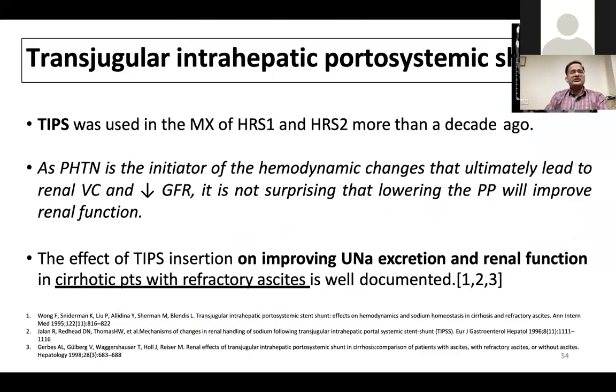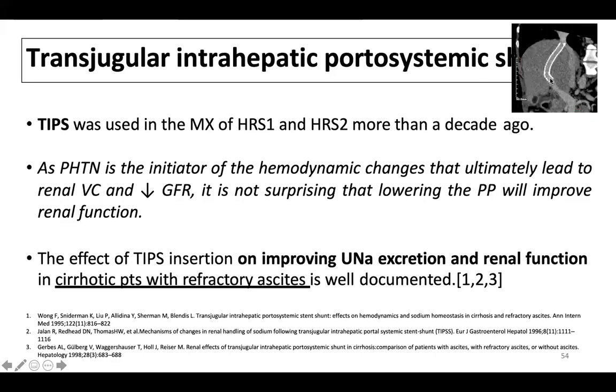So coming to TIPS. If you can see here, it is placing a stent from the IVC to the right portal vein branch. This is a stent placed through the liver. It decreases the portal pressure.